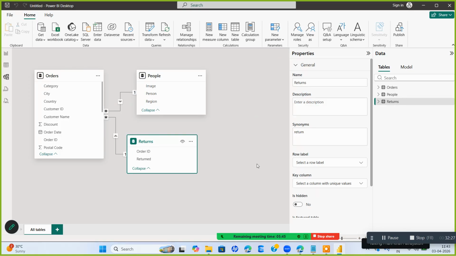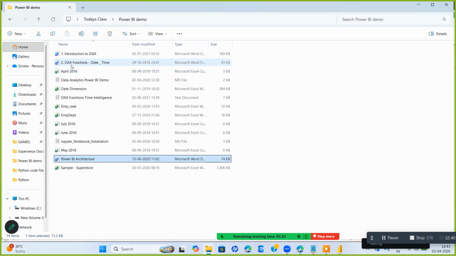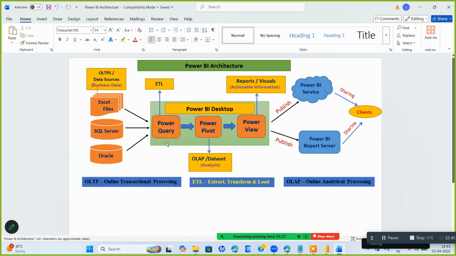So if you look at the earlier table, now we have established the relationship, right? We'll go to the view. Now we have completed this part. We have done ETL, extract, transform, and loaded into Power Pivot. And here we gave relationships. Wherever there were missing relationships, we have given relationship with the fact table.